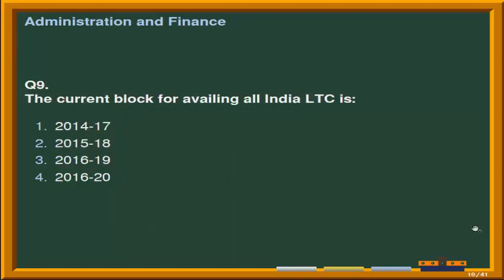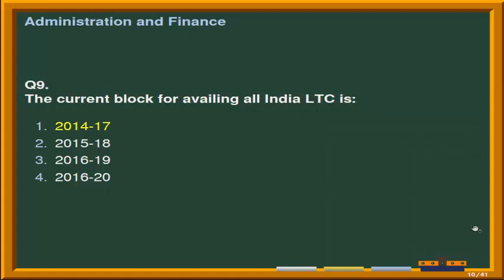Next question is the current block for availing all India LTC is, and the given options are number 1 2014 to 2017, second option is 2015 to 2018, third option is 2016 to 2019, and the last option is 2016 to 2020.